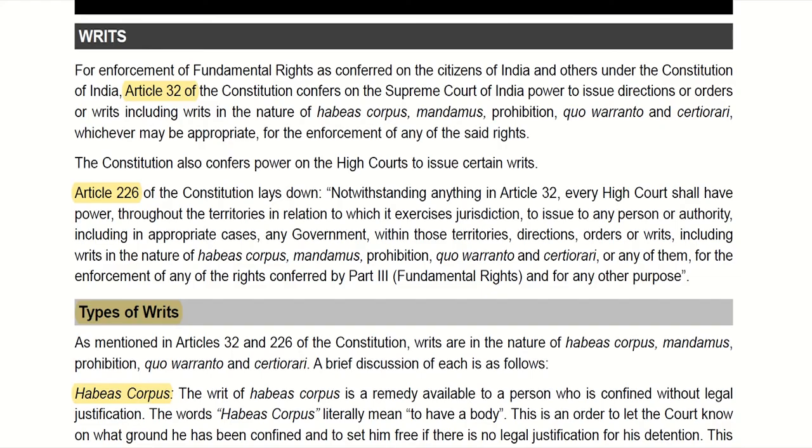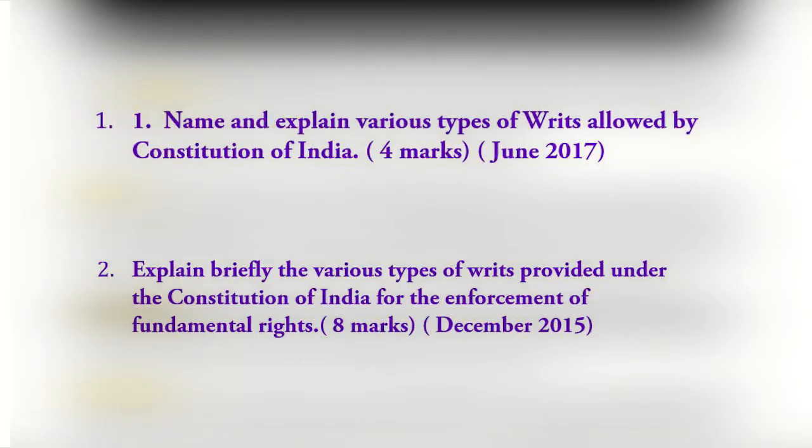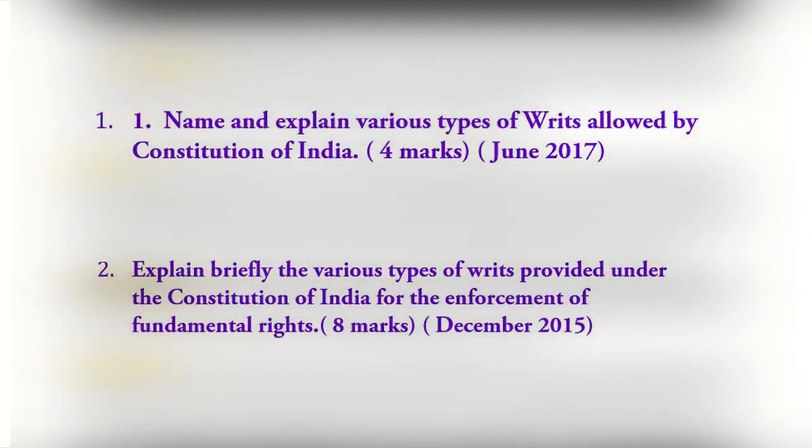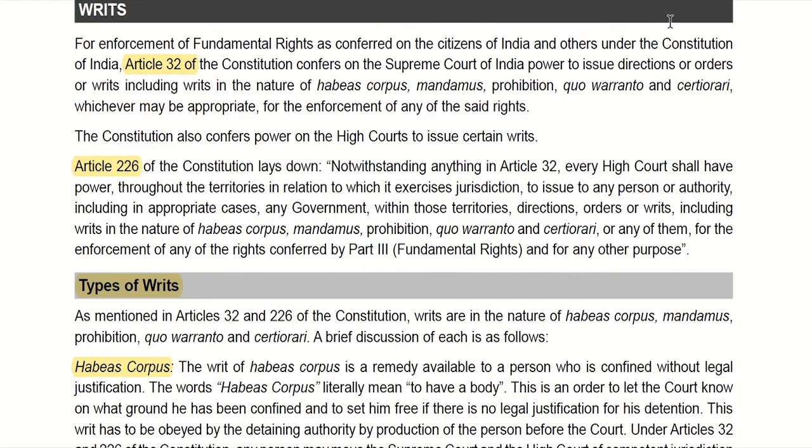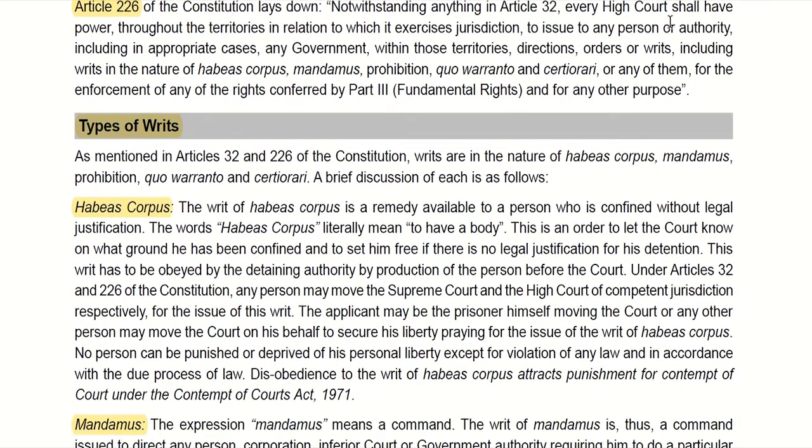Starting with the questions asked from writs, the question was to explain the various types of writs under the Constitution of India. This was asked twice, once in June 2015 for 8 marks and the second time in June 2017 for 4 marks. There are 5 types of writs under the Constitution which you need to explain.